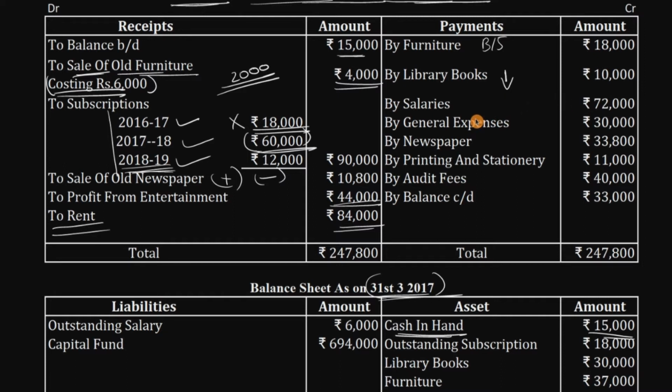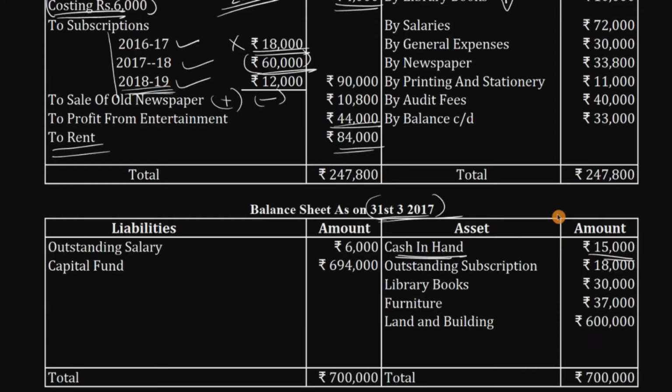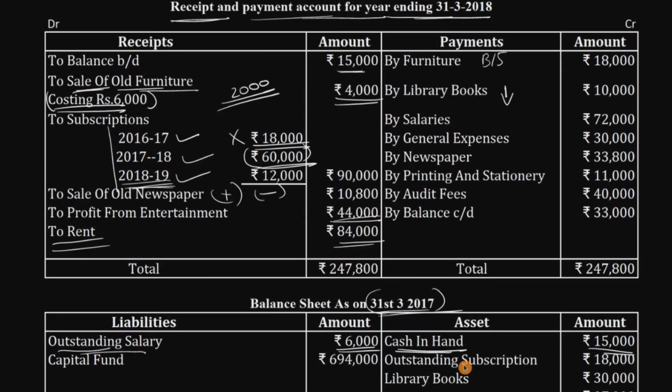Otherwise, if we have any entries regarding the salary in the balance sheet, just look at once. We have an entry here. Outstanding salary is there, 6,000. Should we consider it or not? Yes, we should consider it, because they're not divided. Like here, if you look at the subscription, they are divided based on the year, but here they're not divided based on the year, so that 6,000 is included here in the 72,000, so we should subtract 6,000 rupees.